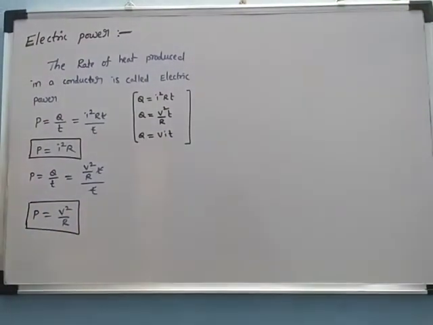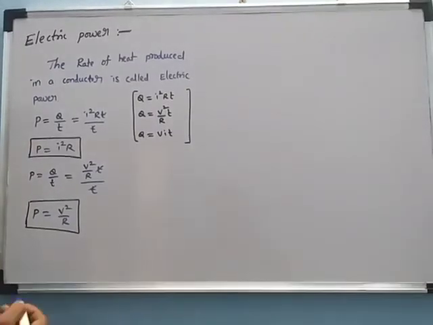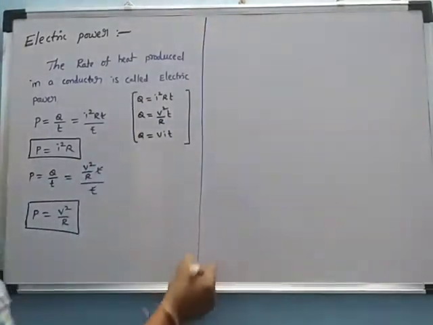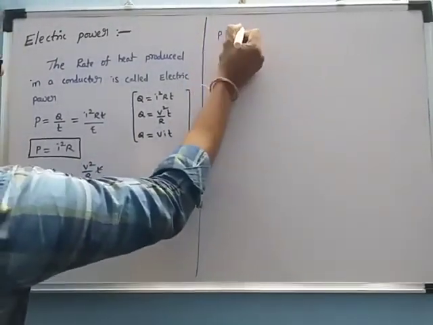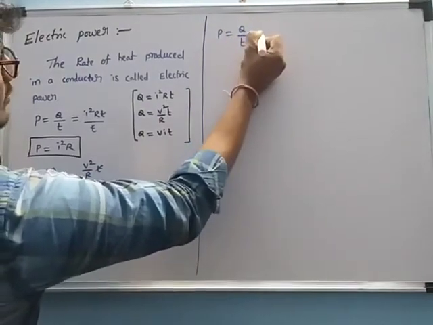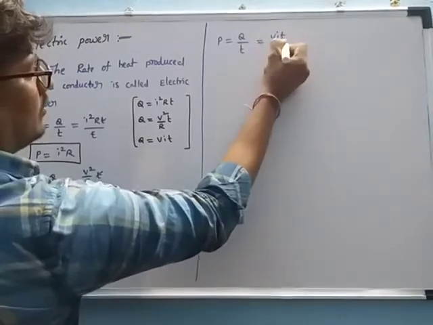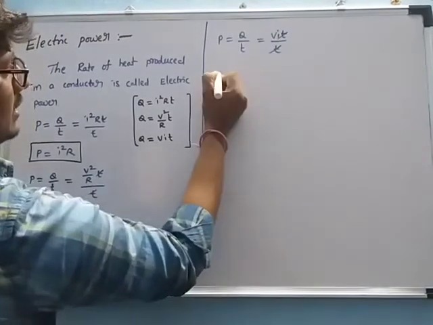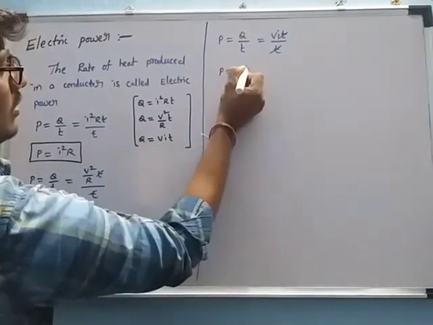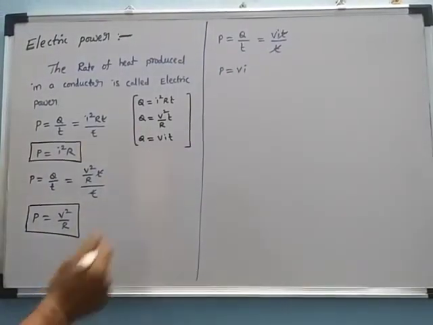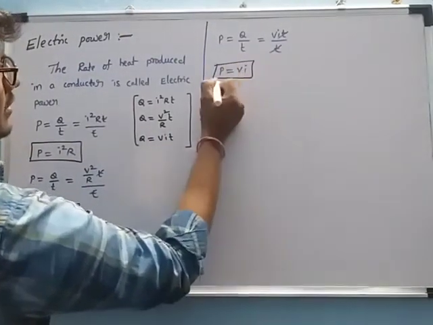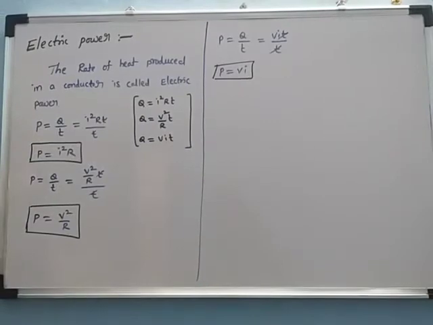Now, the third one. The power is equal to heat produced per time. The heat is V into I into T, divided by T. Then the T gets cancelled. The power is equal to V into I, potential difference into current. These three equations give the electric power.